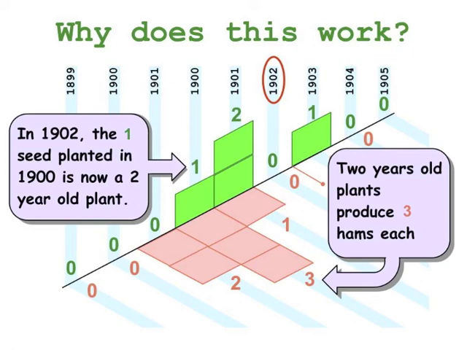And we know that 2-year-old plants produce 3 hams each. And therefore this plant, planted in 1900, produces 3 hams. So in total, we get 2 times 1 for the plants that are 1 year old, and 1 times 3 for the plants that are 2 years old. So a total of 5 hams for 1902.